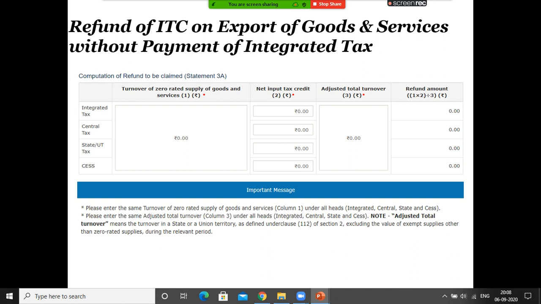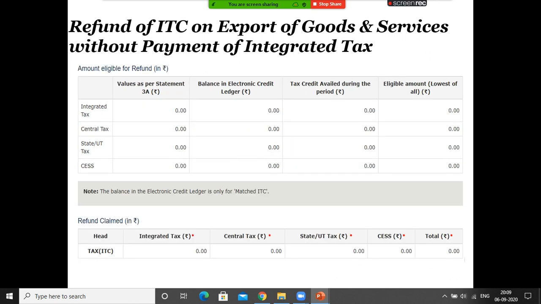So this is how your refund application will look. You see here, computation of refund to be claimed, statement 3A. Statement 3A you have to prepare. Statement 3A is your amount based on turnover. So what is your total turnover? What is your export turnover? Out of that export turnover, how much is the input credit balance you have to claim, right? The refund will be granted at the lower of the 3 amounts. See here, what is the lower of the 3 amounts? Amount number 1: balance lying in the electronic credit ledger on the date of refund.